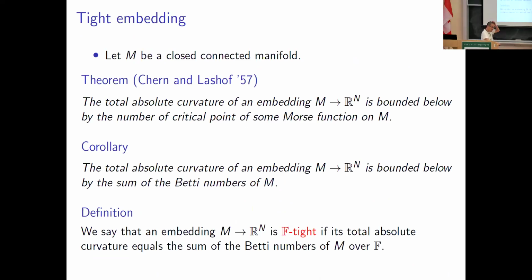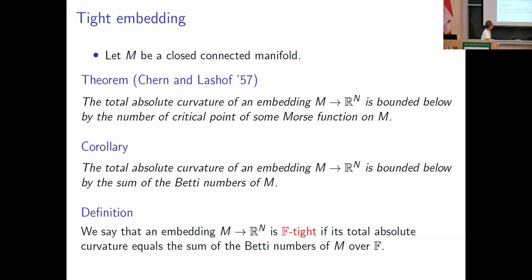A tight complex is a combinatorial analog of a tight embedding of a manifold into a Euclidean space. Now let M be a closed connected manifold. In the sequel, a manifold will mean a closed manifold.